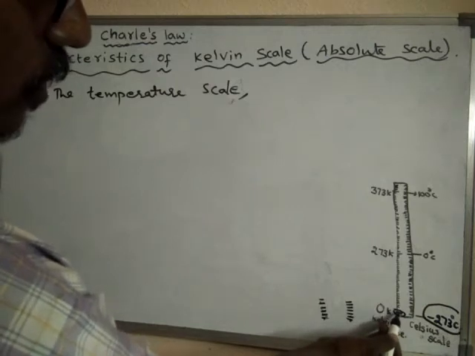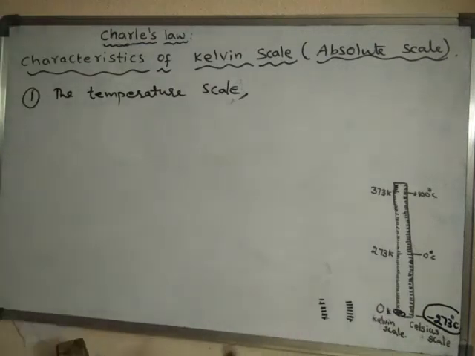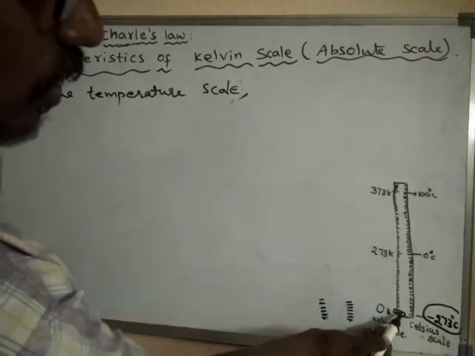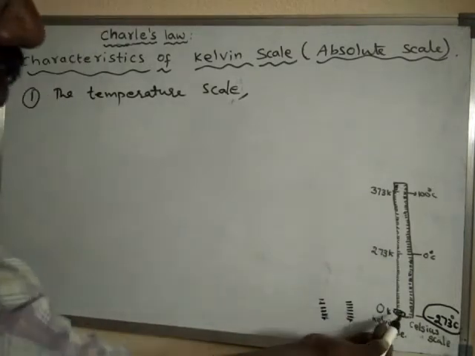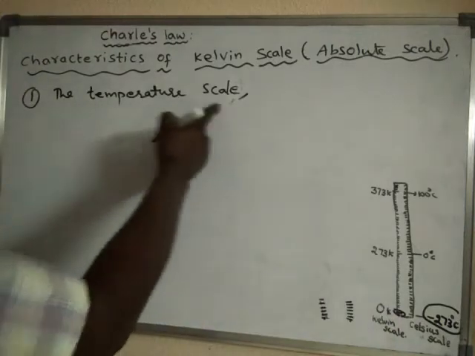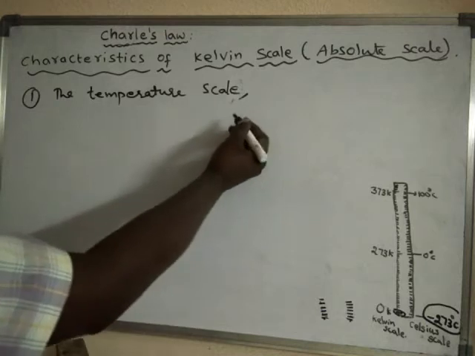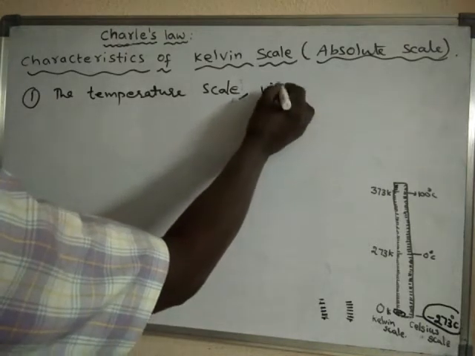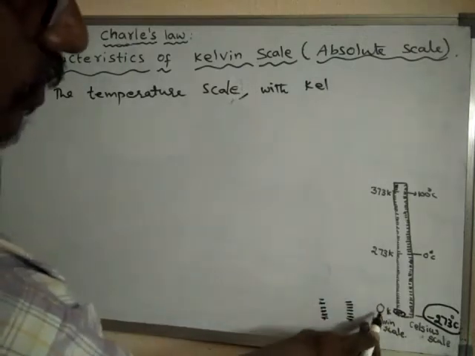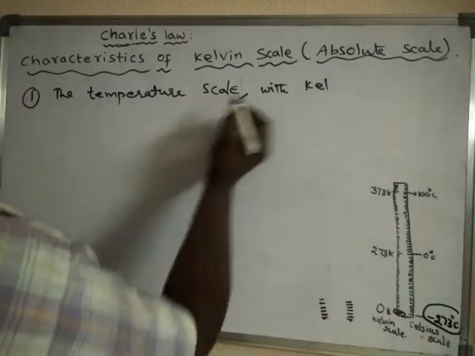Its zero value: this temperature scale will start with Kelvin 0. This is the starting point. So what is the starting point? Kelvin 0, or 0 Kelvin.